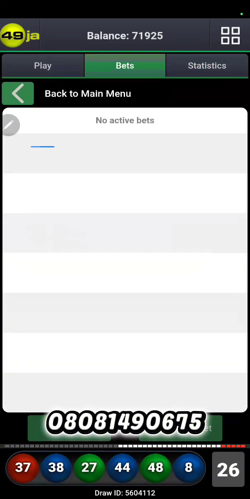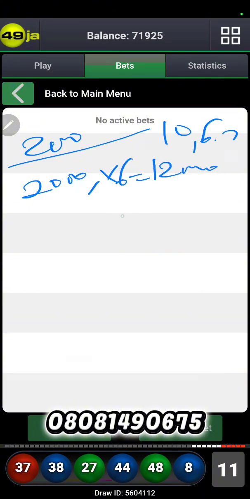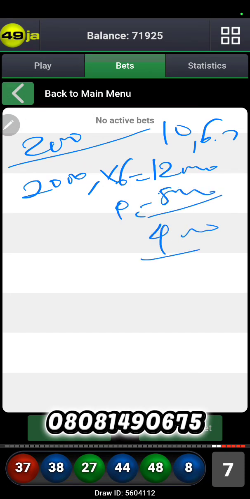Now imagine a case whereby you stake 2,000 naira per stake. Then out of 10 game plays, you win, let's say, 6 or 7. That means every time you won, you are winning 2,000 naira times 6. That's a total of 12,000 naira. Then you lost 4, minus 8,000 naira. That is 4,000 naira in that round.